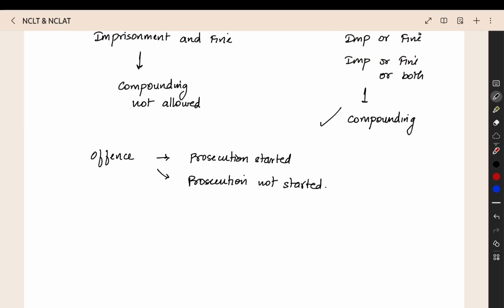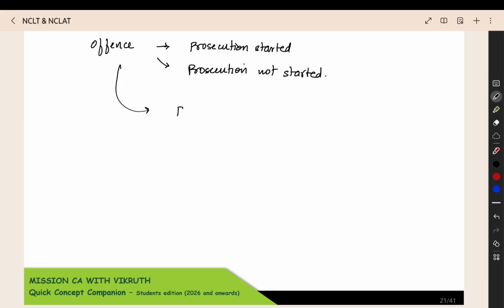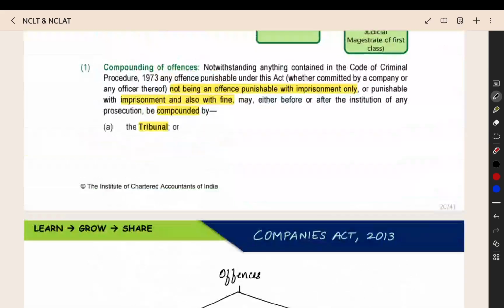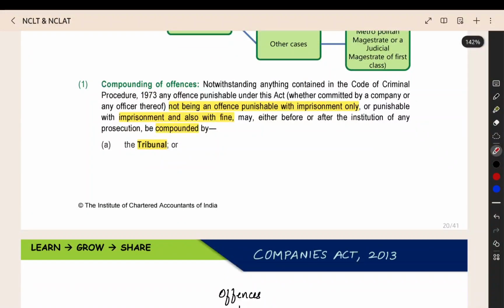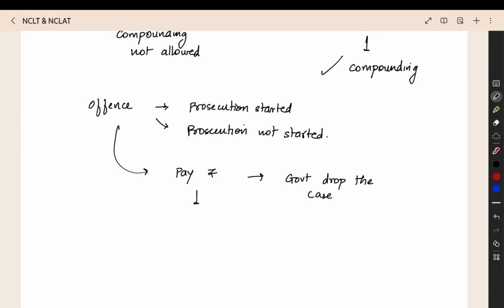Now, if it is a second category offence, you can go under compounding. What is compounding? You have to pay some amount and the government will drop the case. They will not torture you anymore. You just pay the amount, they will drop the case. How much amount you have to pay will be decided by the tribunal. So that is the meaning of compounding. The tribunal can do the compounding, or when the maximum fine is up to 25 lakh only, then the regional director itself can do the compounding.